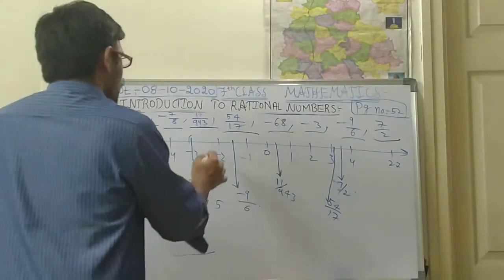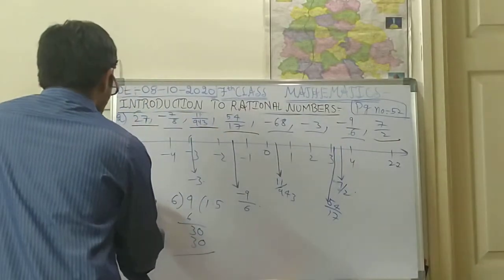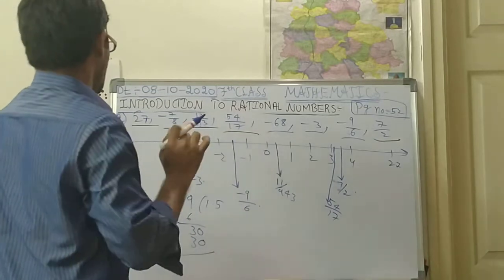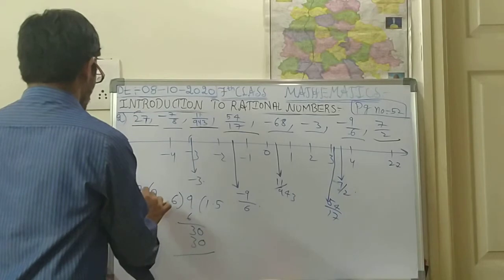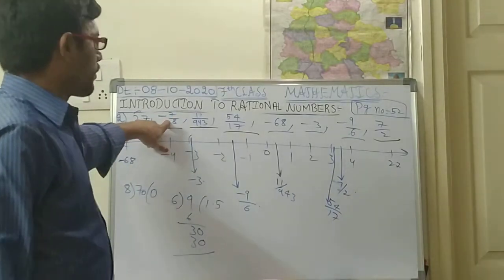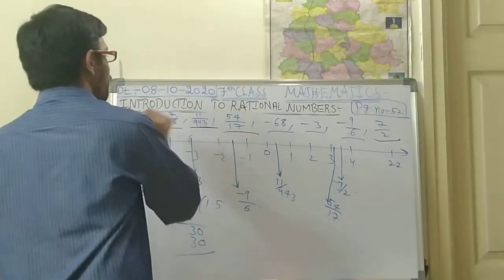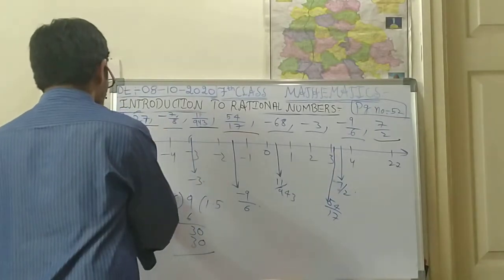Okay, next after this, minus 7 by 8. Okay, the 7 by 8 means the denominator is greater than the numerator. So that means this number will be coming as 0 point something.